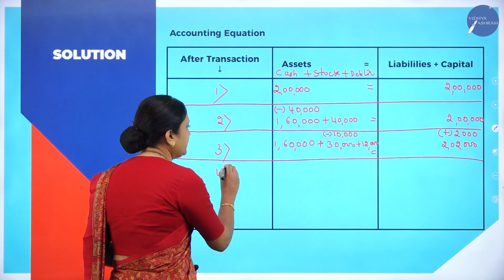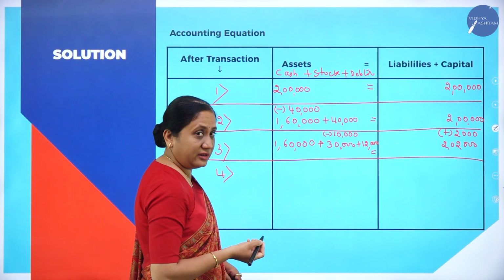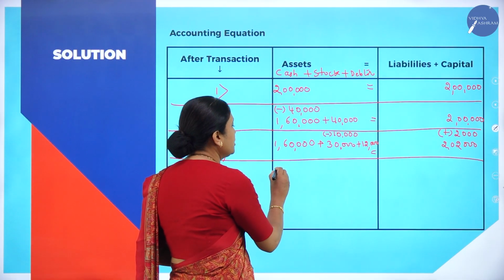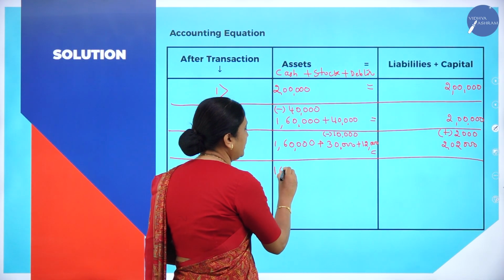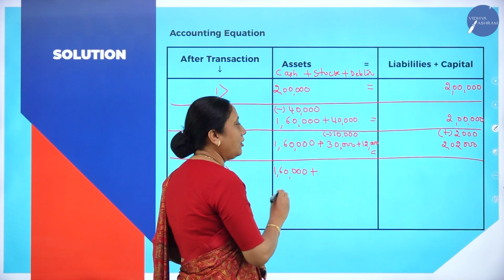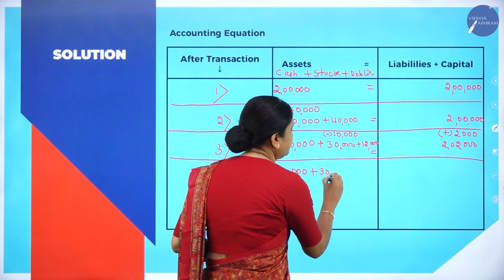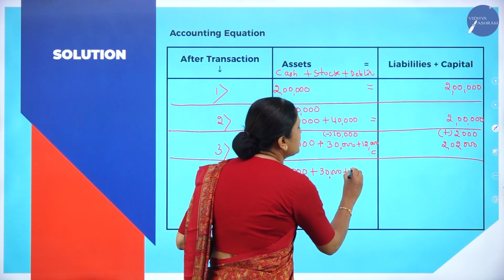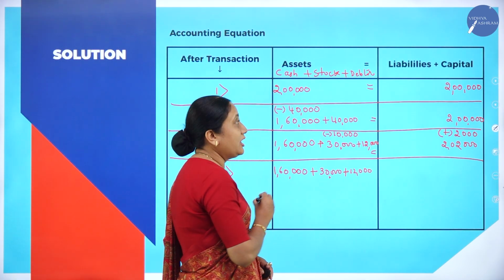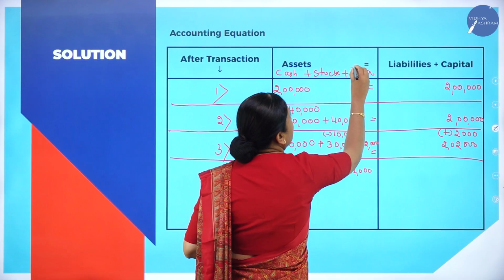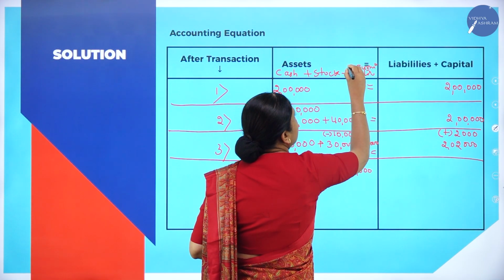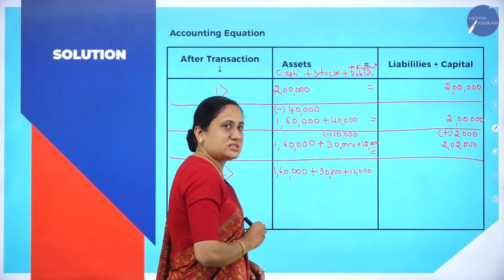Now we have understood the transaction. We have purchased furniture, correct? But it is on the basis of what? On the basis of credit. So there is no change with respect to cash. Cash remains the same. Stock also remains the same. Debtors also remain the same. What are we buying? We are buying furniture. So furniture is coming into the business.